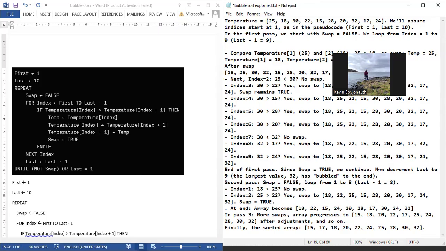Non, bon, c'est 25. No. At the end, what will happen? 28 will be there. Allez, no matter what. Donc, vous trouvez, quand vous faites ça swapping là, 32 pour venir à la fin. Ça, le pass 1. Pass 2, 28 pour venir à la fin. Non, ça sont 30 qui vont venir à la fin.